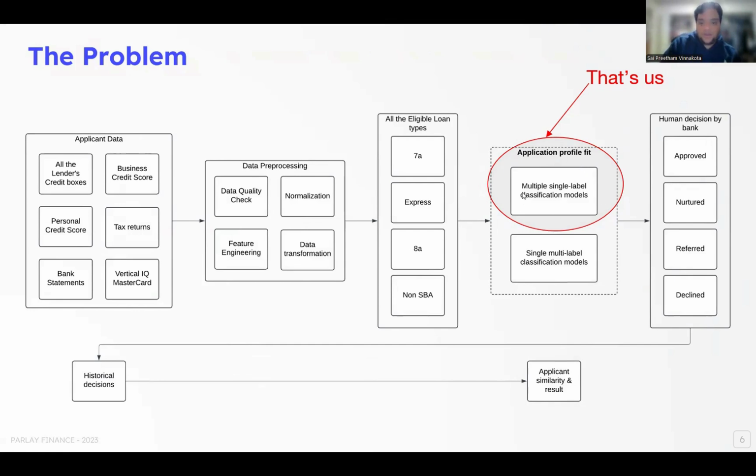What multiple single label classification model means is there are different labels. For example, right now we have 7A, Express, and 504 types of loans. These three types of loans are the total labels that we have, and we need to check each applicant profile for three different types of loans. This approach, multiple single label classification, uses multiple models, one for each label, and then concatenates all the results and gives feedback to the applicant on which types of loans the applicant is eligible for or not. So that is the approach that we are going in.